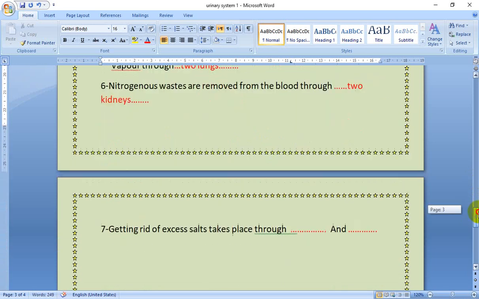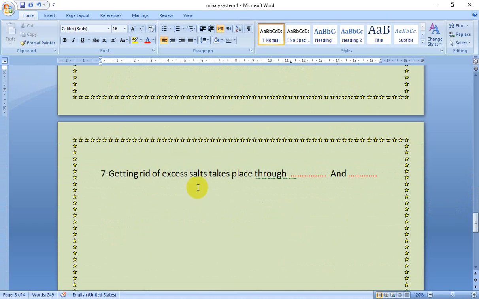Number 7, getting rid of excess salt takes place through two ways. Do you remember that? Yes, the urinary system and skin. So we get rid of excess salt and excess water through the urinary system in the form of urine, and the skin in the form of sweat.